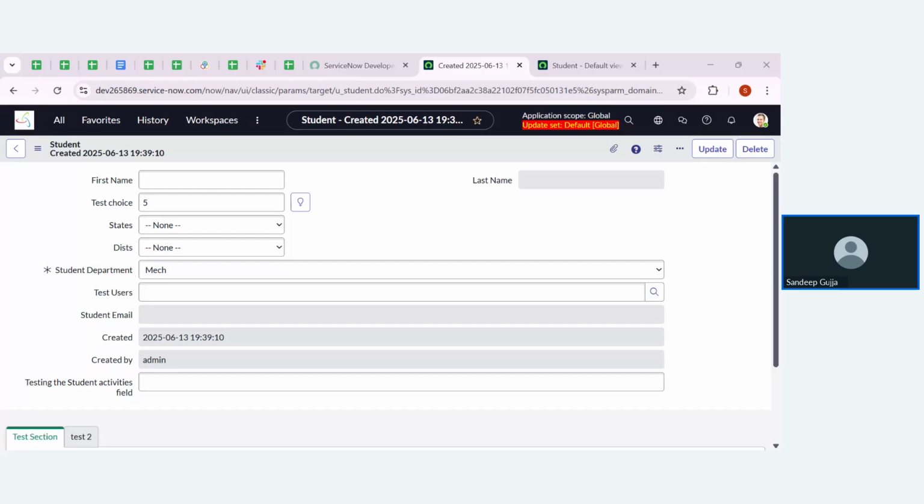Or if you are doing that in the admin, please check that you need to do that in the platform user. Okay.